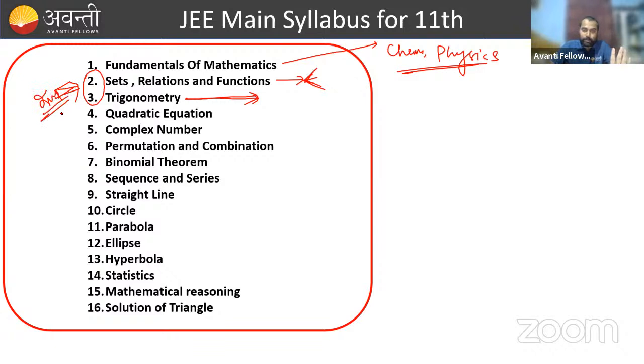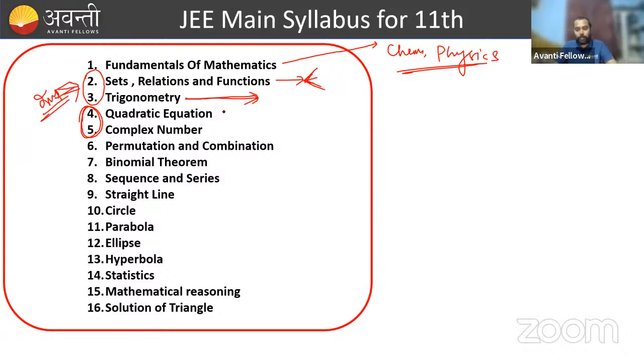Okay, quadratic equation. Next, we are coming to quadratic equations and complex numbers. These two topics come together in the JEE syllabus. In your textbook very few things are given on quadratic equations, but in the JEE syllabus you will get all the concepts of quadratic equations. And complex number is a very big topic in the JEE syllabus. So from quadratic equations and complex numbers you will get 2 questions in JEE Mains examinations.